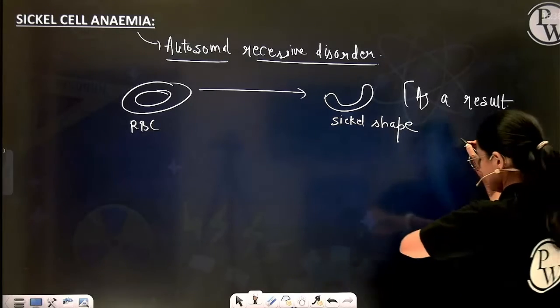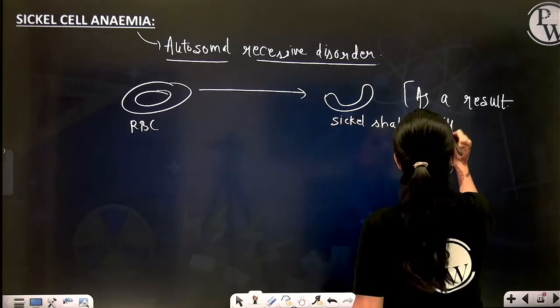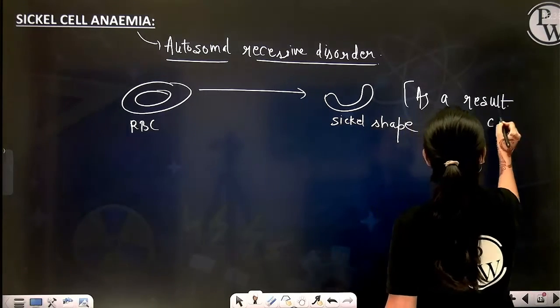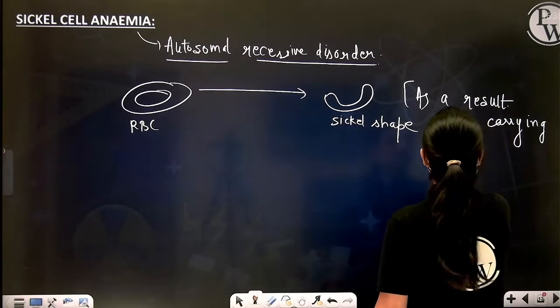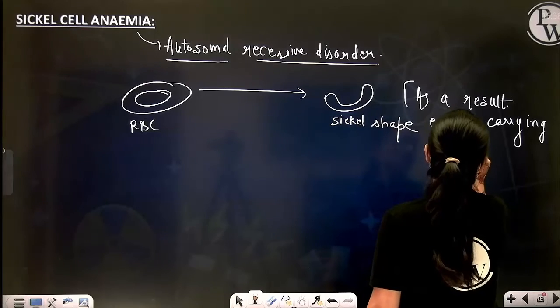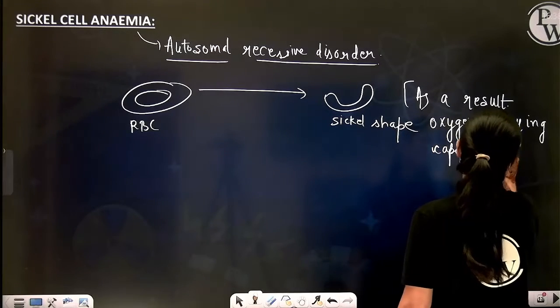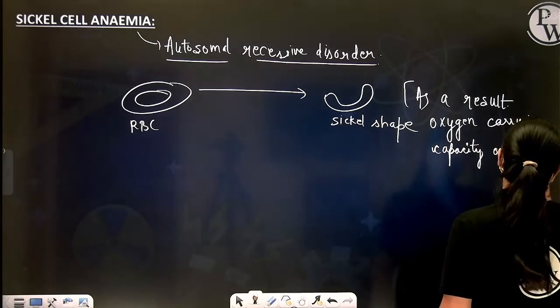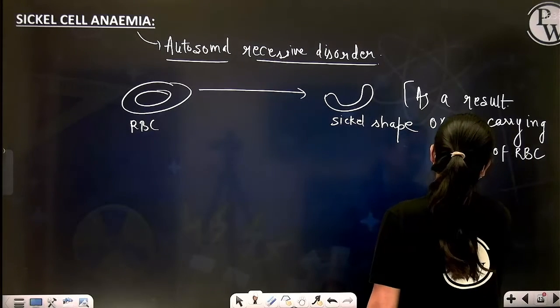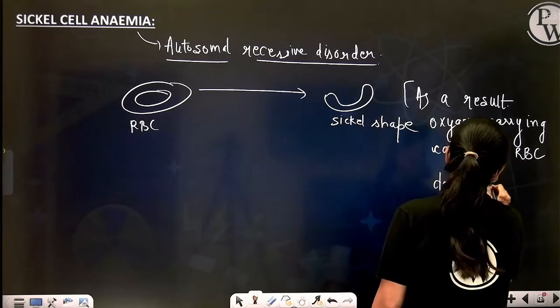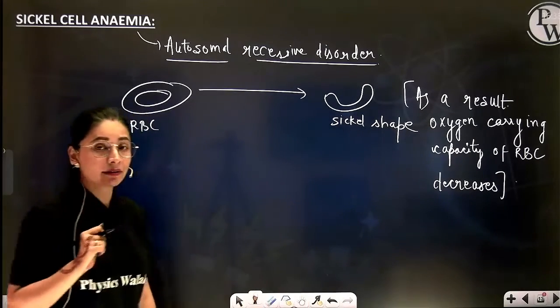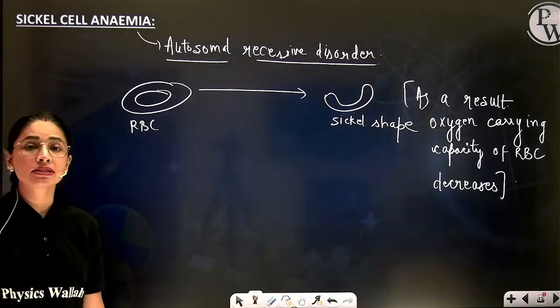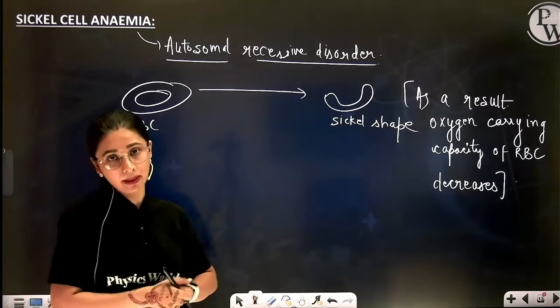As a result, the oxygen carrying capacity of RBC decreases, right? As a result, the person will start feeling anemic.